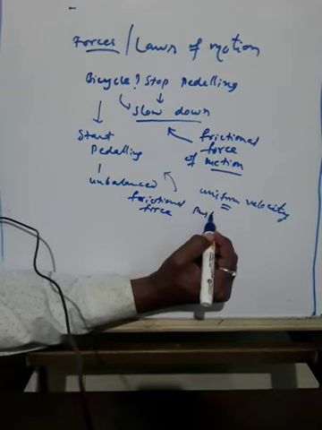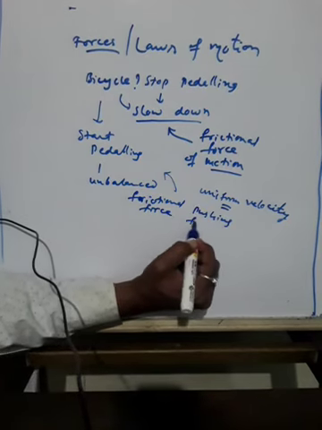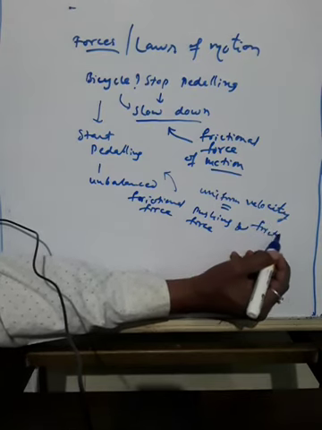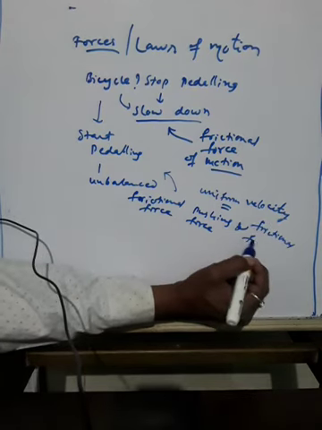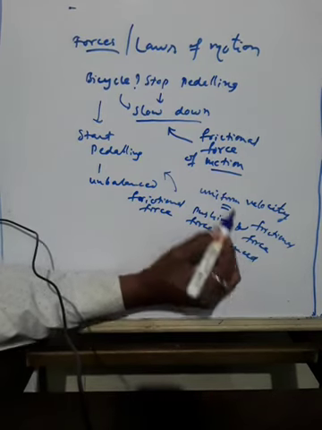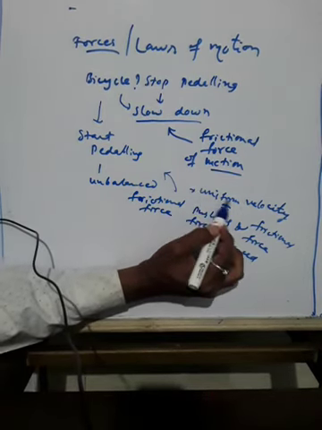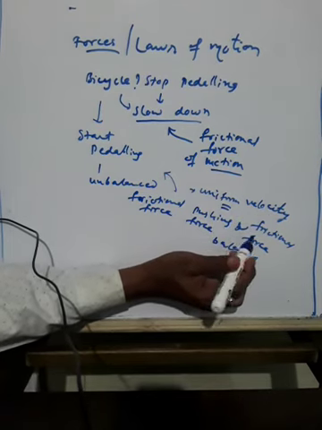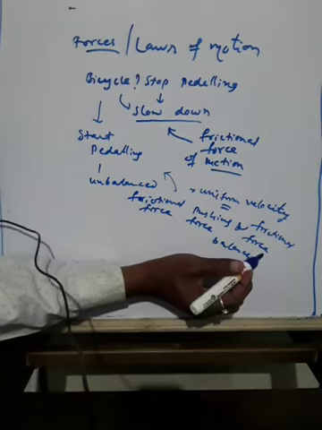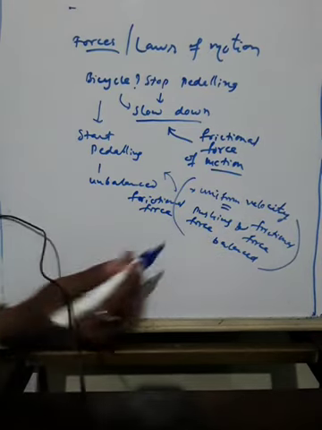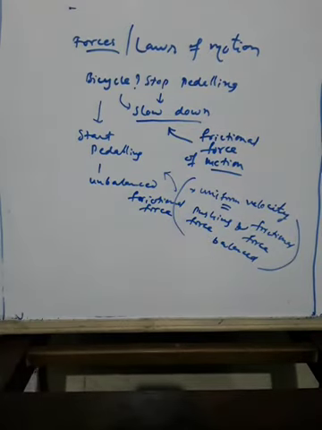Pushing force and frictional force are balanced. So that's why, first of all, one condition for uniform motion, uniform velocity, is that the pushing force and frictional force will be balanced, and there is no external force on it. Here there is no external force. In this case, an external force is not required.